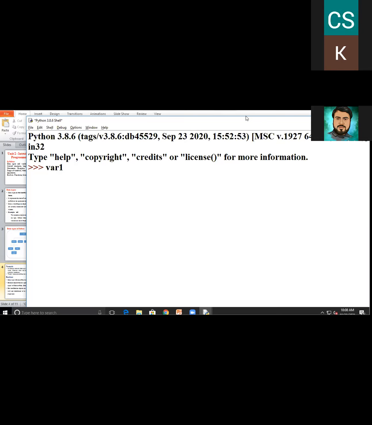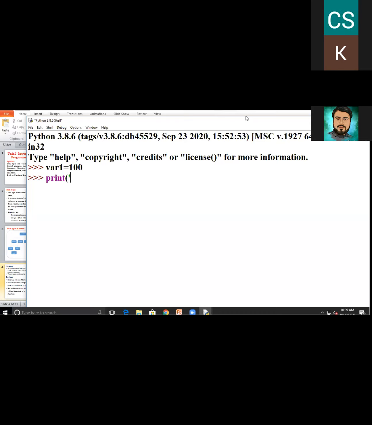Suppose I write here variable1 is equal to 100. I declare the variable first, with the value 100, and then I write print and type, because I want to find which data type that object has.